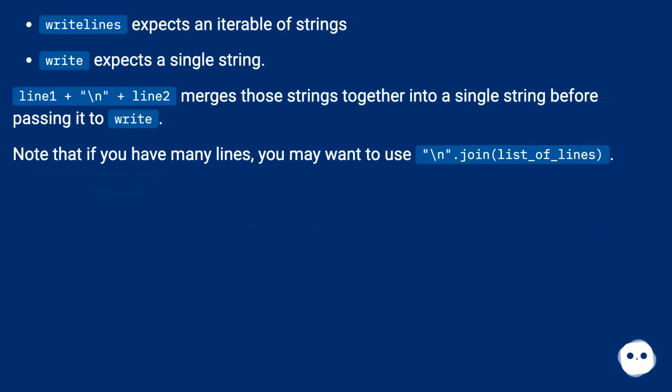Writelines expects an iterable of strings. Write expects a single string. Line 1 plus \n plus line 2 merges those strings together into a single string before passing it to write. Note that if you have many lines, you may want to use \n.join(list_of_lines).